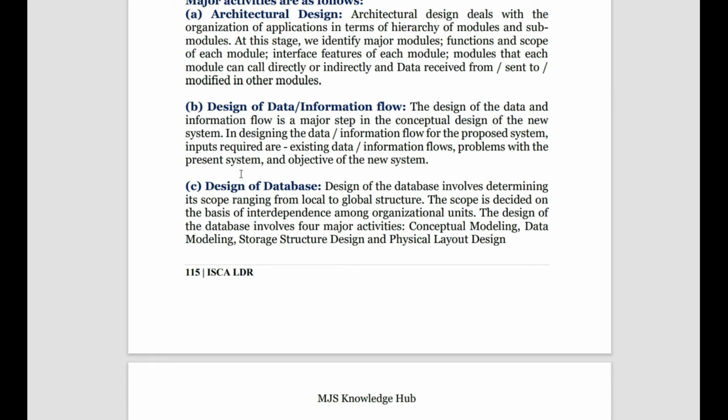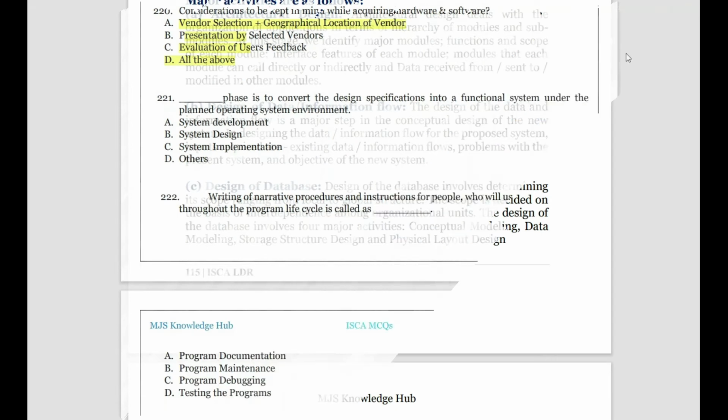Then design of the data information flow. In the architecture, how the data is being flowed, who gets approval, to what extent things can go, who can be given what approval. Then the design of database. Depending upon the architecture we design the database, saying how the database should be, where it should be located, who should maintain it, and what the types of database are, shared or on site or off site. So that is the design of database.